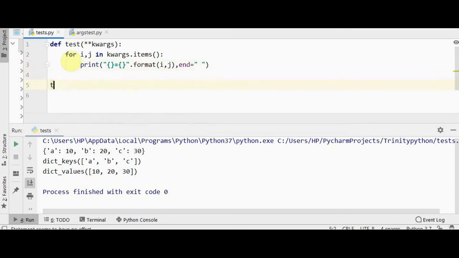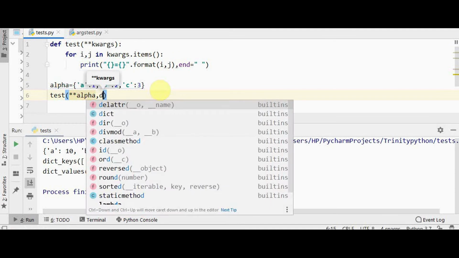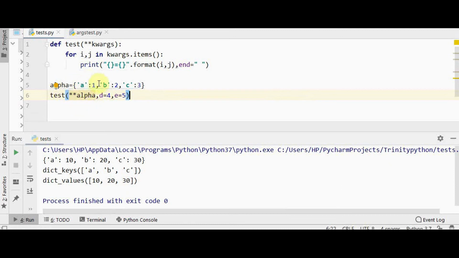Now I will use the dictionary a colon 1, b colon 2, and c colon 3. We have got 3 key value pairs in alpha. Now I am just going to call this function by passing this dictionary as such, double star alpha, and I can also pass the keyword arguments d is equal to 4, e is equal to 5. So we are actually passing this dictionary as well as the keyword arguments. Now let's run this.